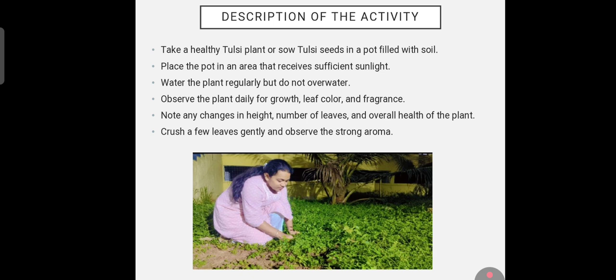Take a healthy tulasi plant or sow tulasi seeds in a pot filled with soil. Place the pot in an area that receives sufficient sunlight. Water the plant regularly but do not overwater. Observe the plant daily for growth, leaf color, and fragrance. Note any changes in height, number of leaves, and overall health of the plant. Crush a few leaves gently and observe the strong aroma.